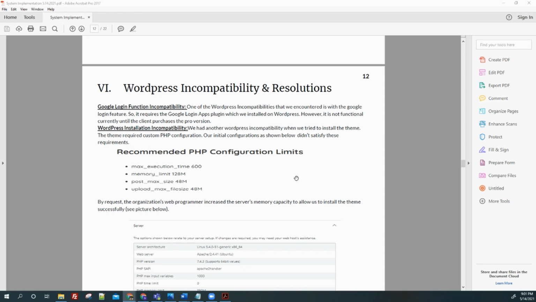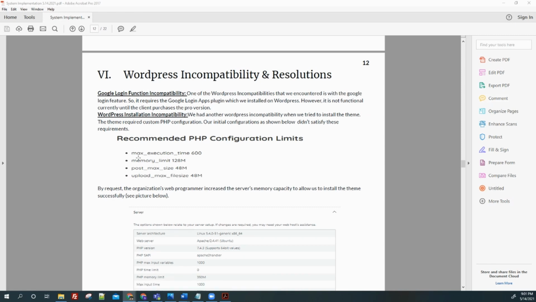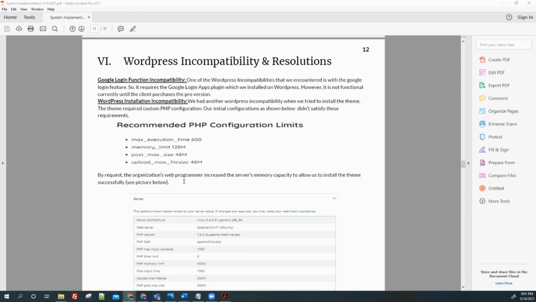The second big thing when we started with WordPress is that there is a theme recommendation for PHP configuration in order to upload and install the theme. This is the recommendation we have, and the uploading max file size is 48 megabytes, but we do not have that capability.